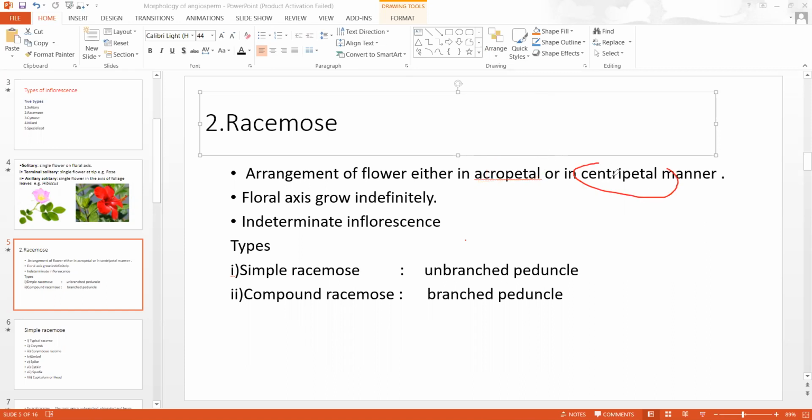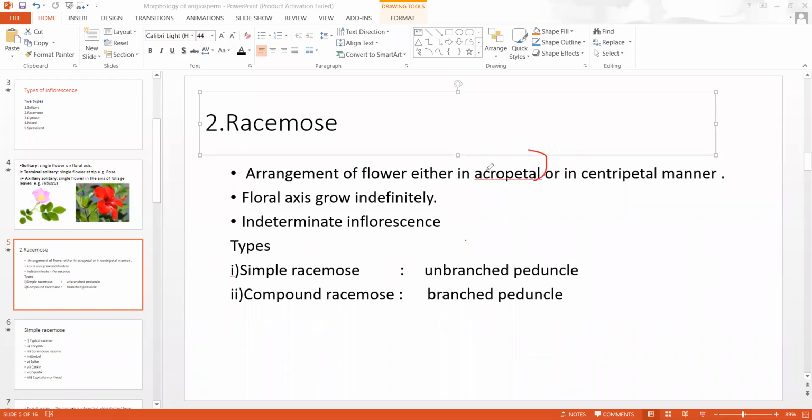Acropetal succession means old flowers are at the base and young flowers are at the tip. If old flowers are at the base and young flowers are at the apex, that is called